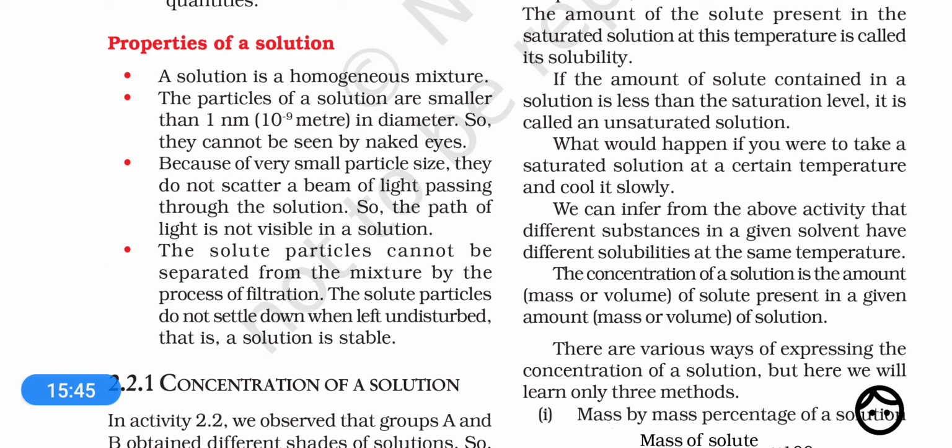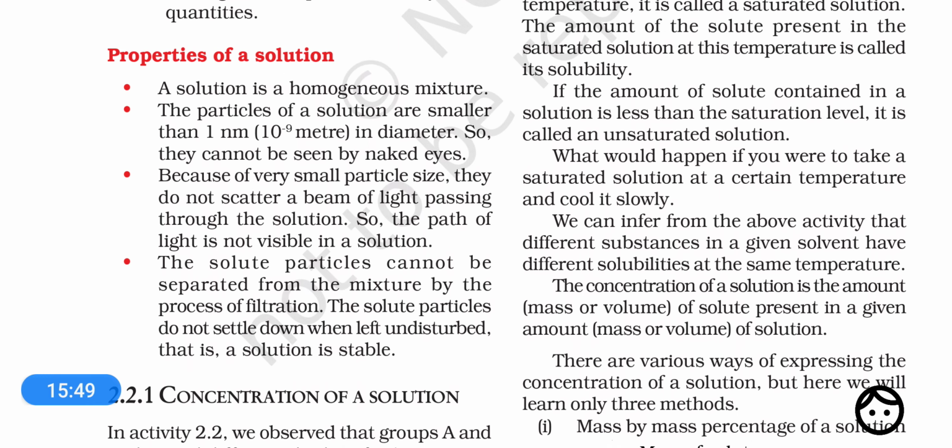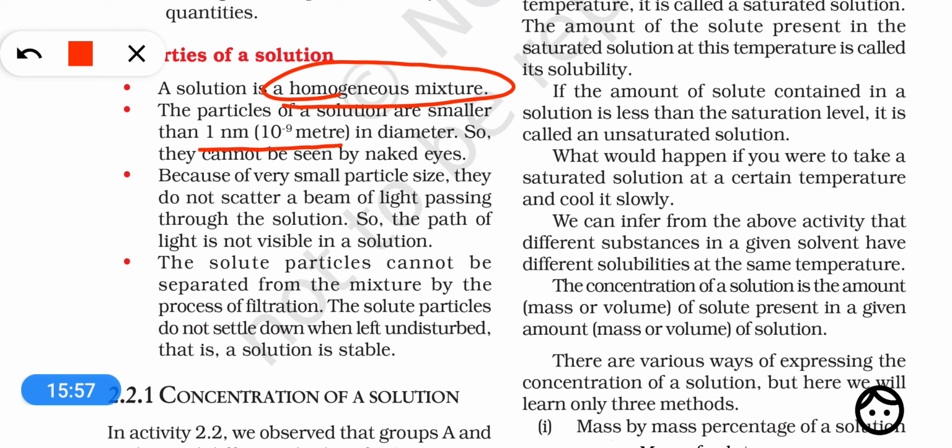Now let's have a quick revision of the properties of a solution. First, a solution is a homogeneous mixture. The particle size is very small, that is 1 nanometer, and the particles cannot be seen with naked eyes.